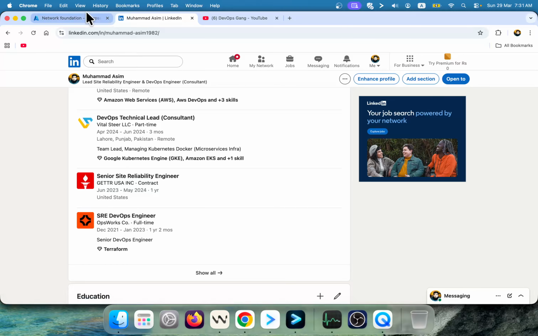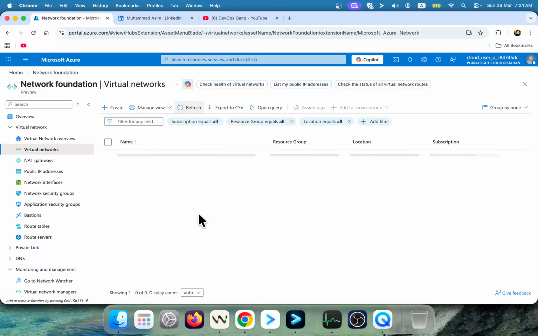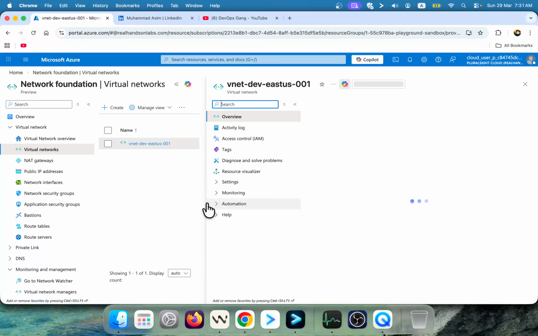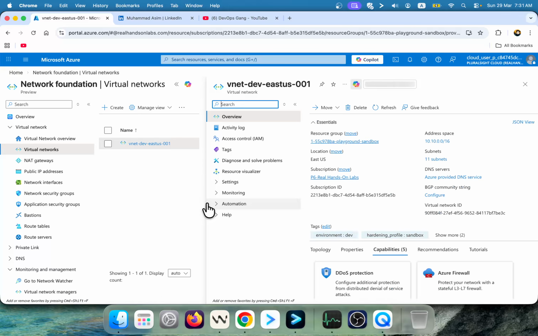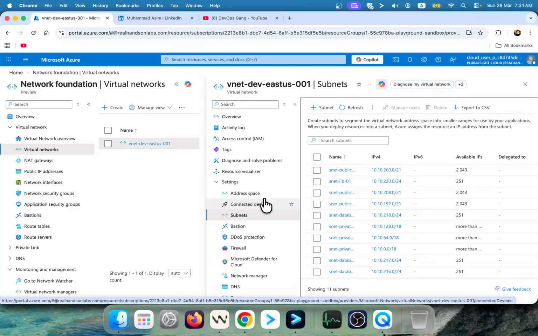So let me switch to my account. This is my sandbox environment. Let's try to refresh it. So guys, you see the Claude Code has successfully set up all the VNet subnets, and now what we are going to do, we are going to move forward with the next steps.